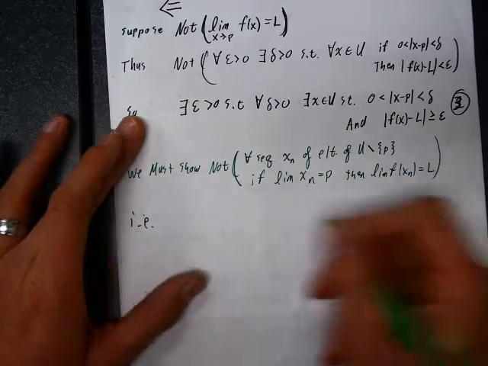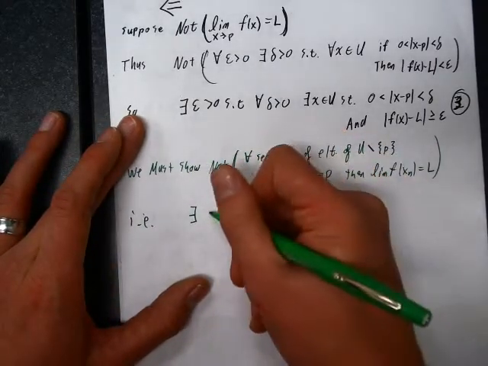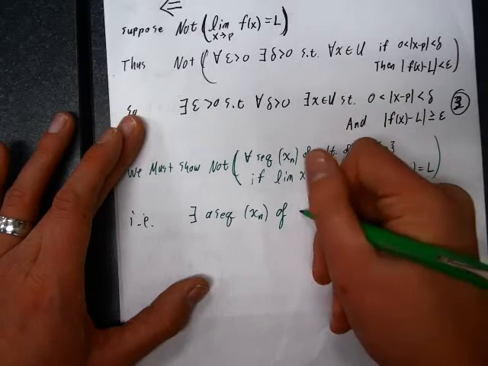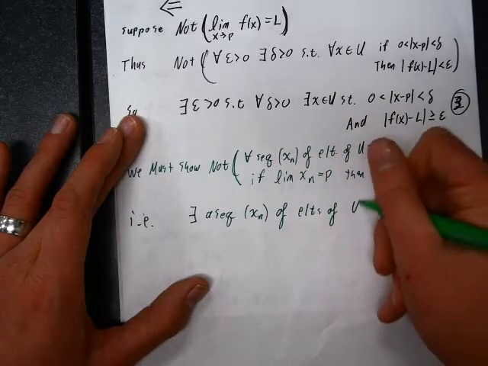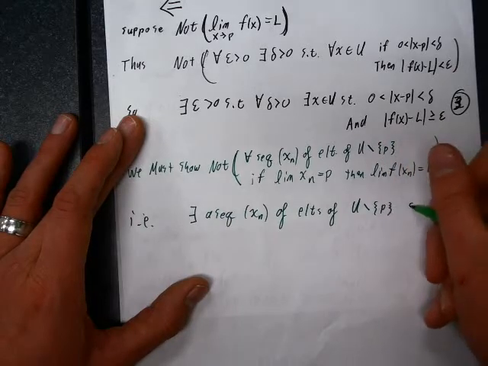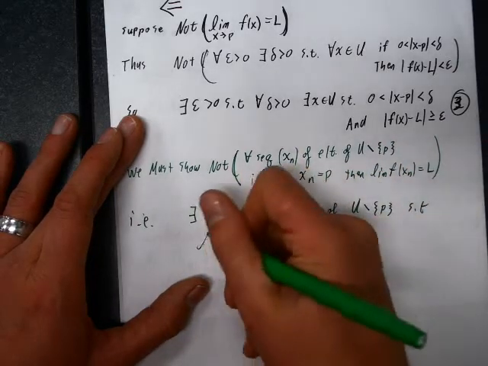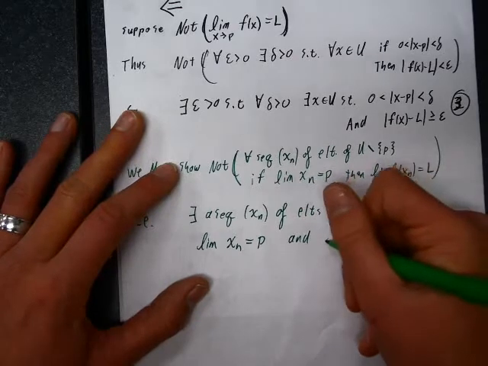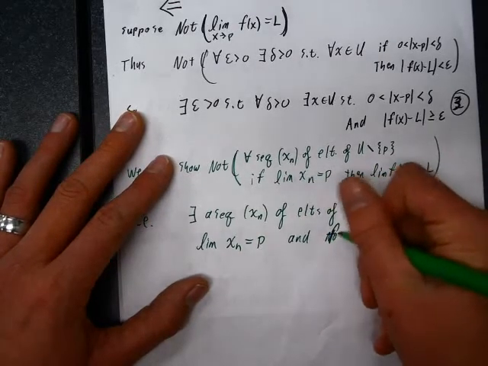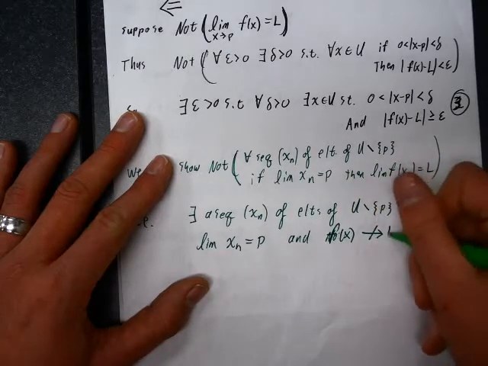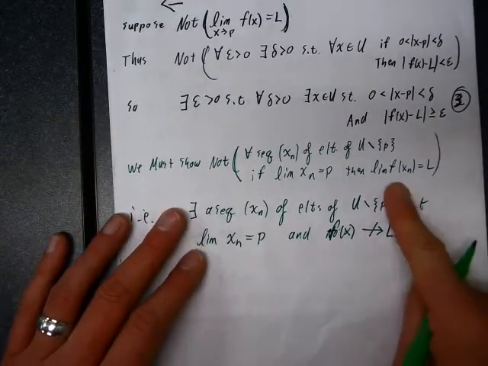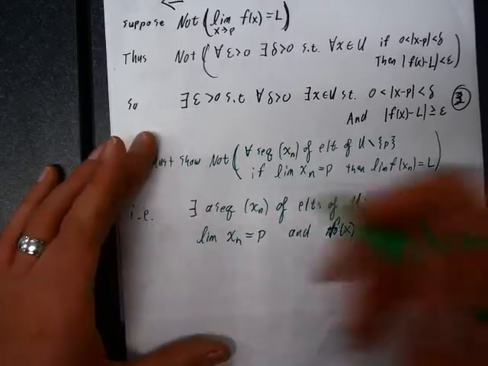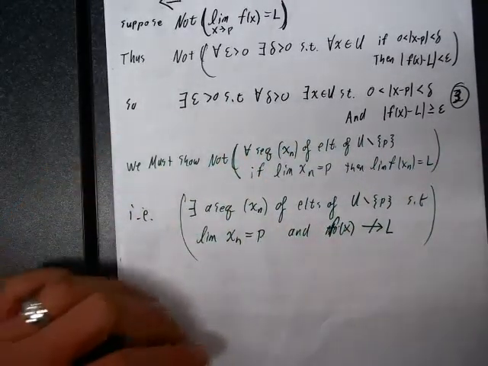in other words, we must show there exists a sequence x sub n of elements of U different from P such that, negate the implication, limit of x sub n is equal to P, and f of x sub n does not converge to L. But I don't want to say limit of f of x sub n is not equal to L, because that makes it sound like I want to show that the limit exists, which it may well not. So that's what we need to show.